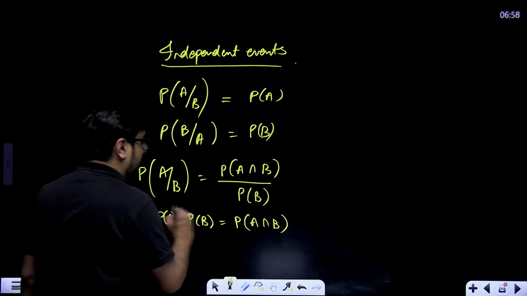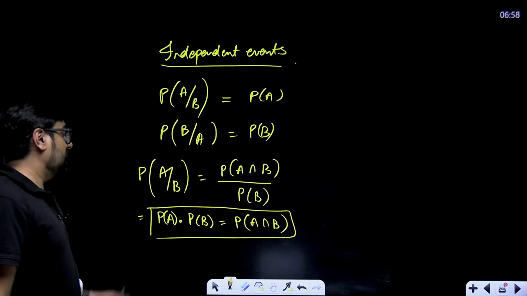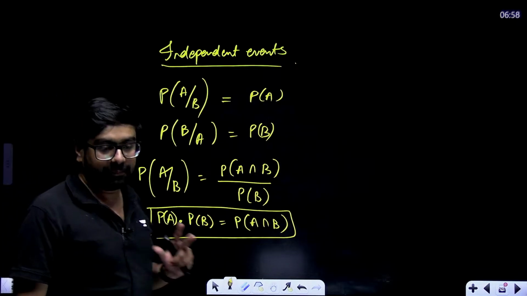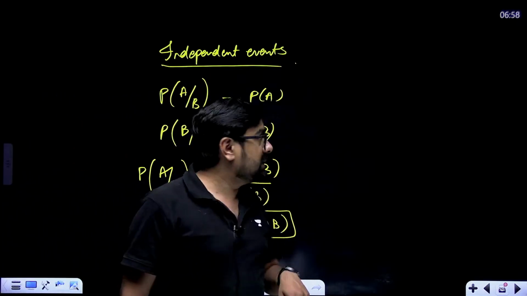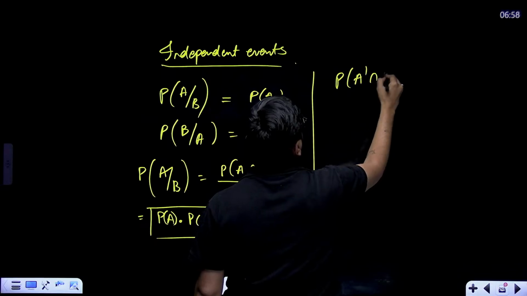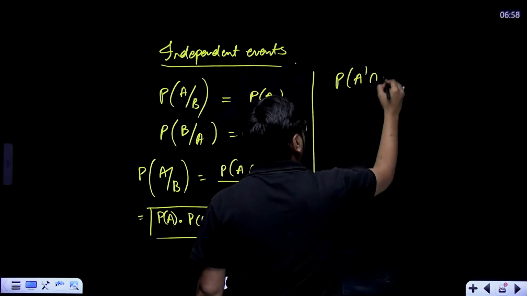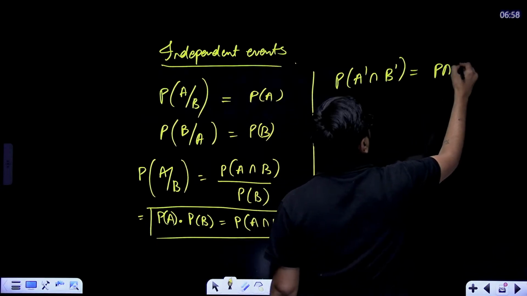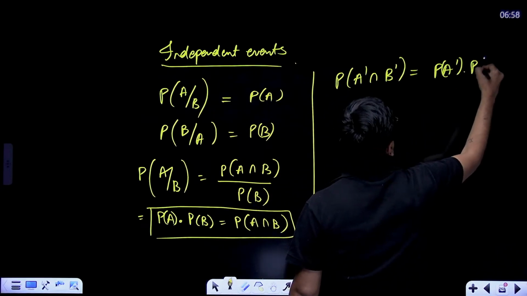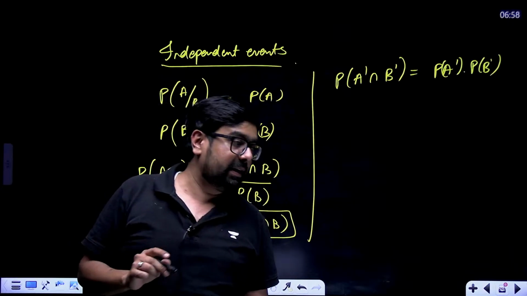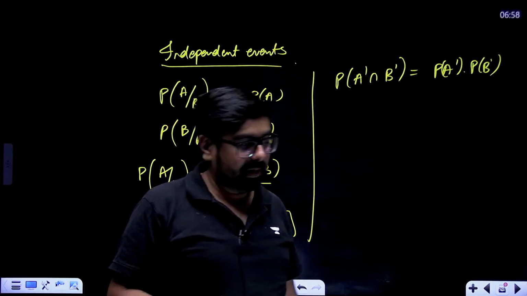This is most important. For independent events, P of A into P of B is equal to P of A intersection B. Similarly, one more formula you can remember: P of A complement intersection B complement, in case of independent events, will also be P of A complement multiplied with P of B complement. A direct question can be asked from here also.